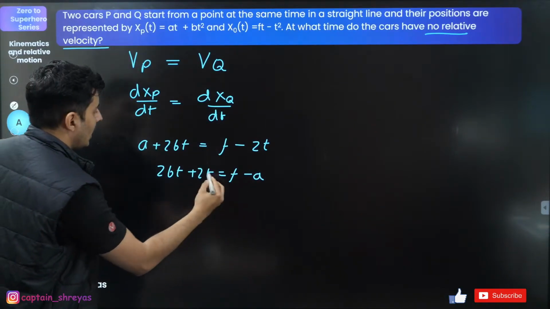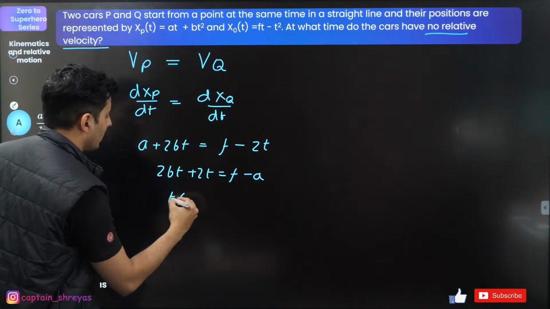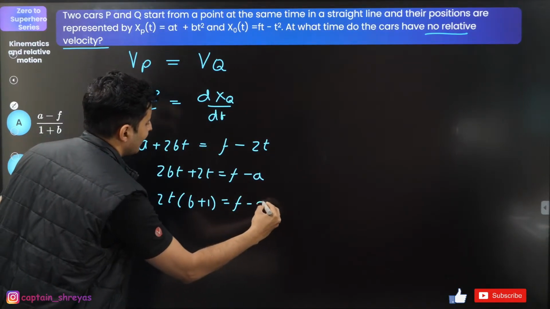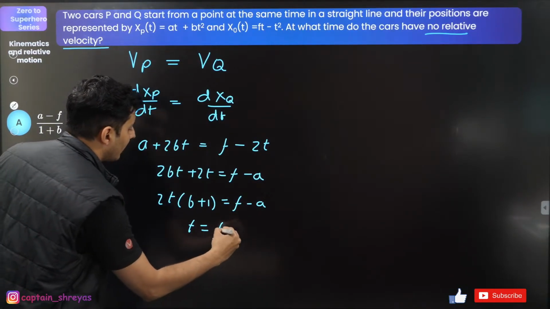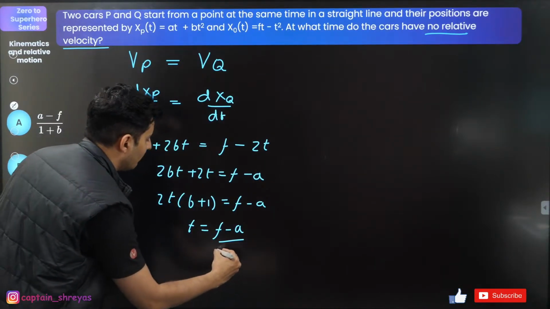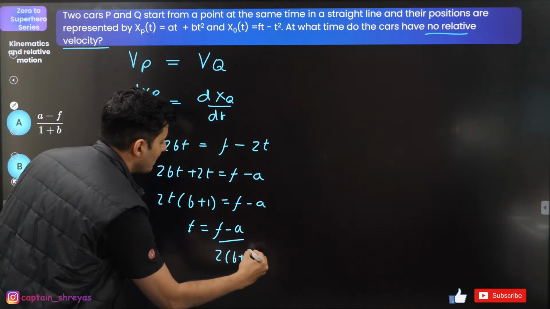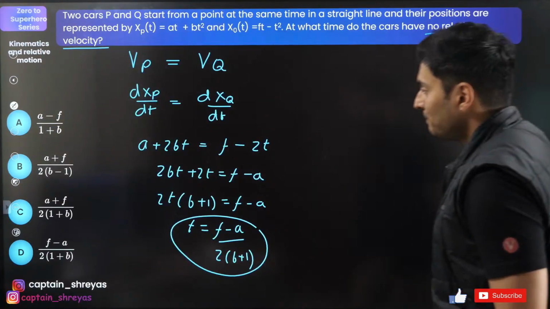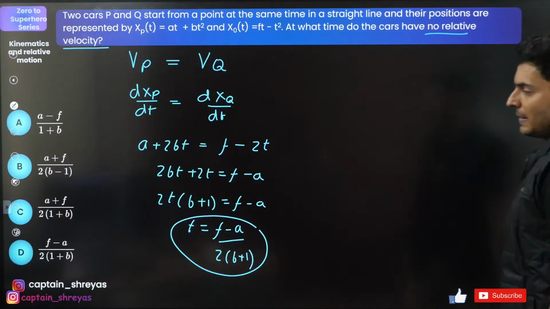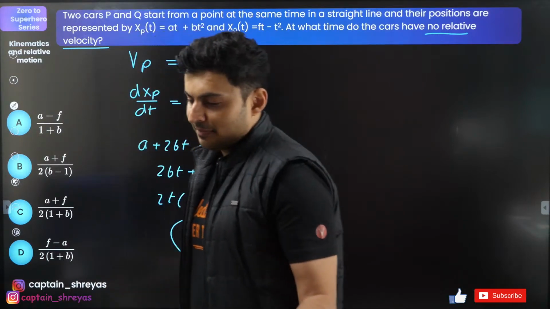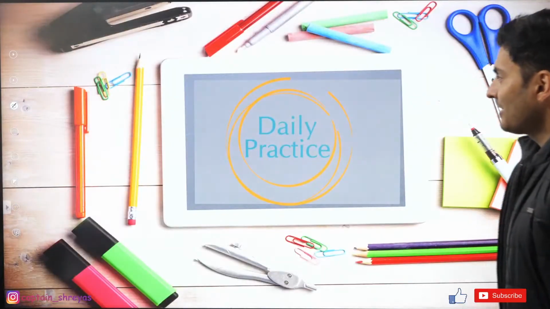F minus A, and then T common, so even 2 common, so it will be B plus 1 is equal to F minus A. So T will be F minus A. Take this 2 and B plus 1 below, so 2 into B plus 1. So I think this should be the answer. Is that there somewhere? Yep, it is. Option D. There you go. Awesome, awesome. Very good.